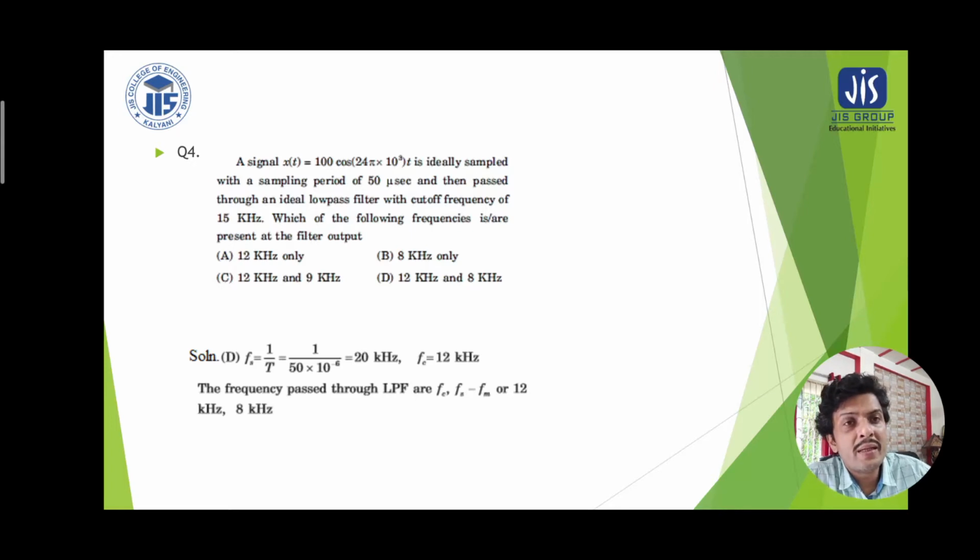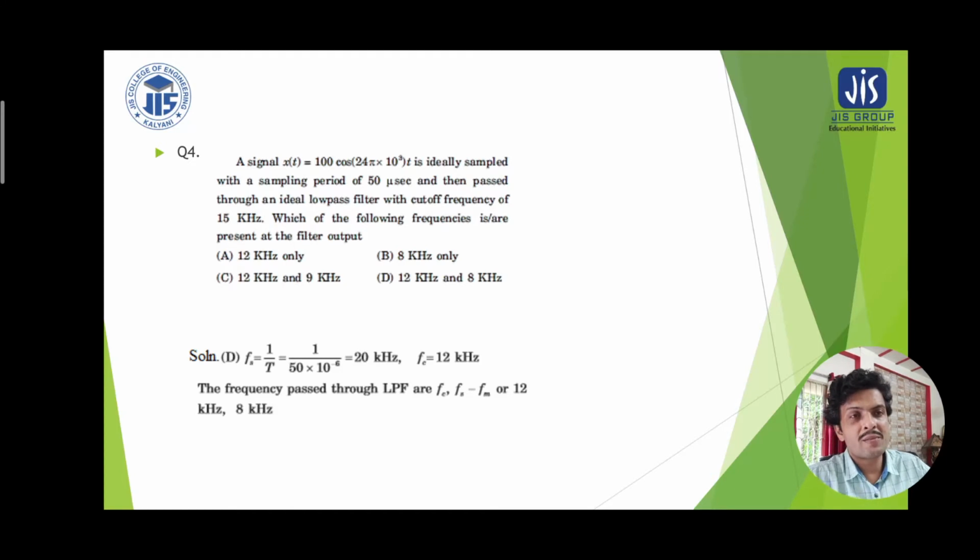The sampling interval is given as 50 microseconds, and then it is passed through an ideal low pass filter with cutoff frequency of 15 kilohertz. So which of the following frequencies are present at the filter output, whether it is 12 kilohertz, or 8 kilohertz, or 12 and 9 kilohertz, 12 and 8 kilohertz, all these things.